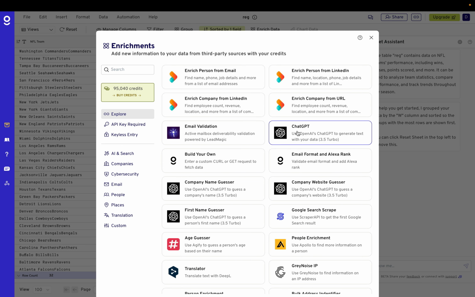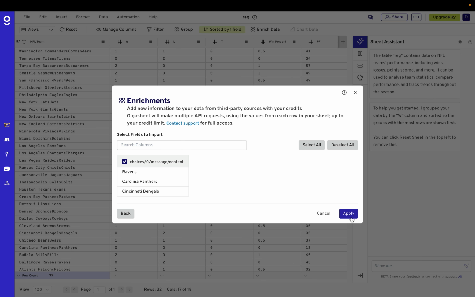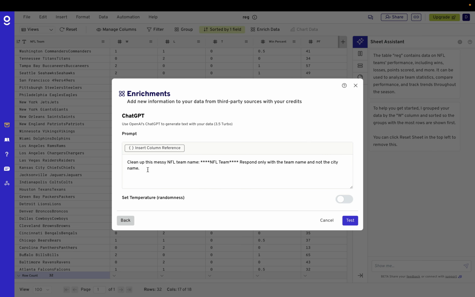In Gigasheet, there are these enrichments where you can make calls out to third-party services. In this case, what I'm going to do is ask GPT for the clean name. So I'll run a quick test, and I can see it's not quite right. So maybe I'll rephrase this a little.